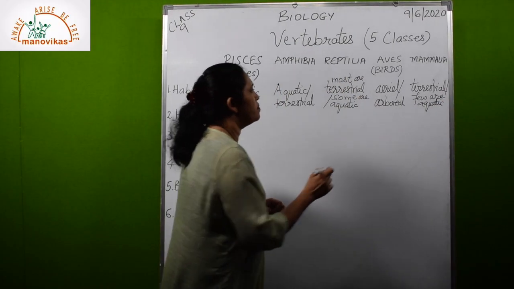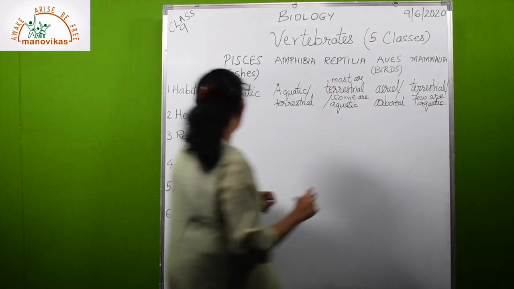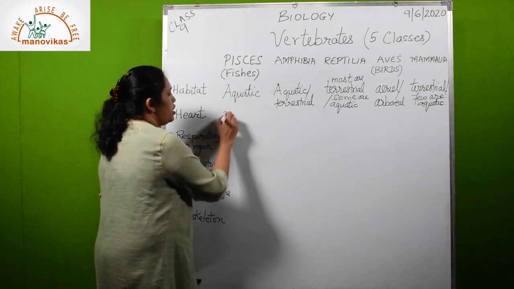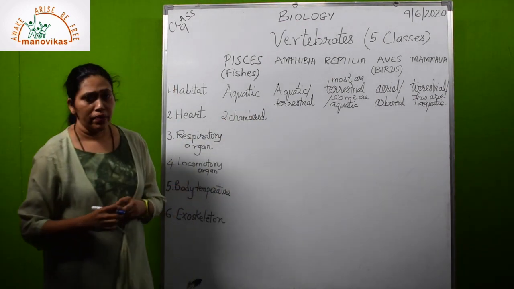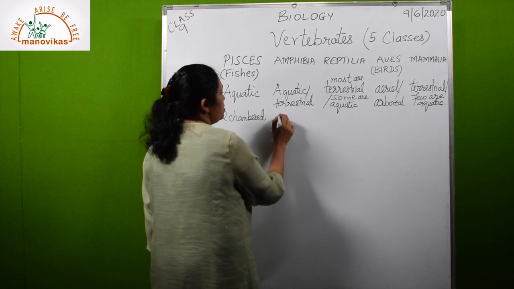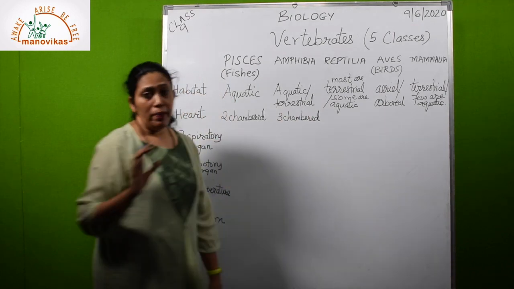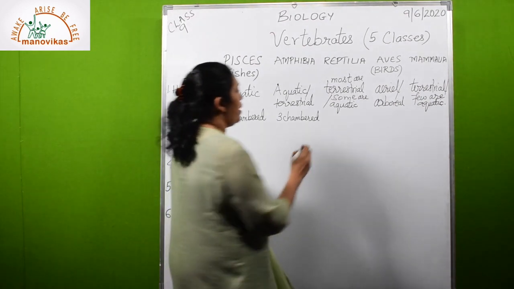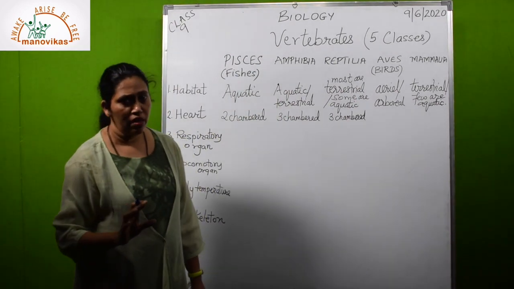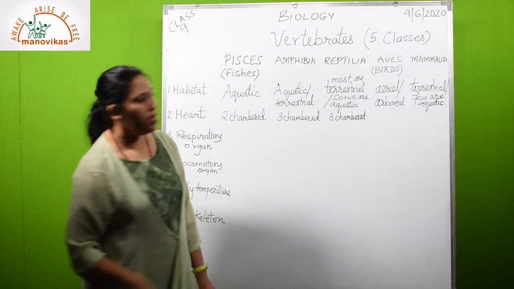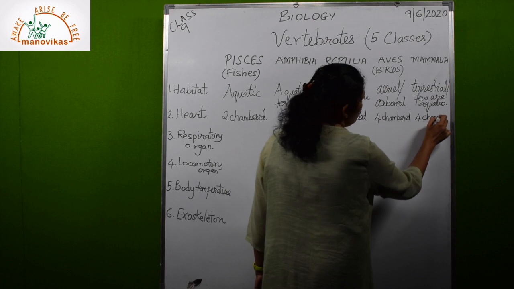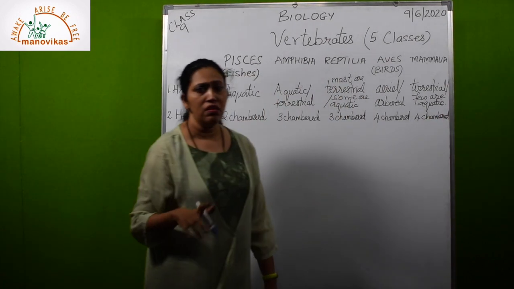Now coming to the next feature or characteristic, that is the heart. In the fish, it is a two-chambered heart. In case of reptiles and amphibia, that is the frogs, they have a three-chambered heart. All reptiles also have a three-chambered heart except crocodile. In crocodile, it is four-chambered like mammals and birds. Now in birds and mammals, it is a four-chambered heart, that is two ventricles and two auricles. You all have learnt in the 8th standard.